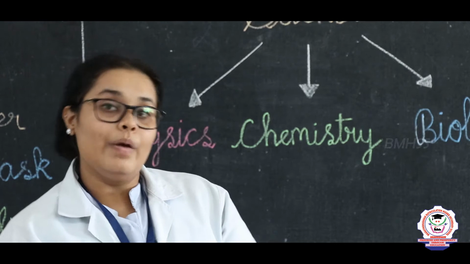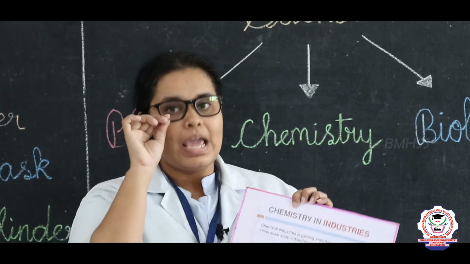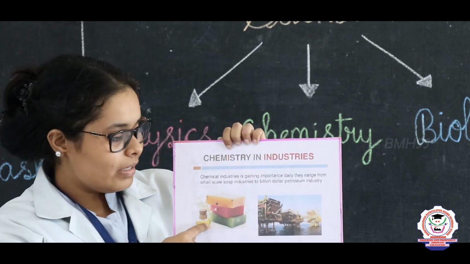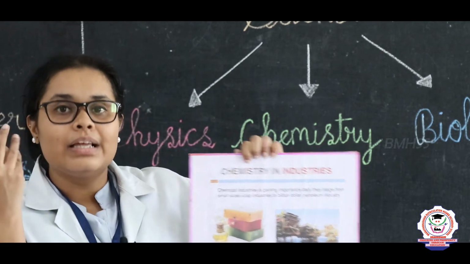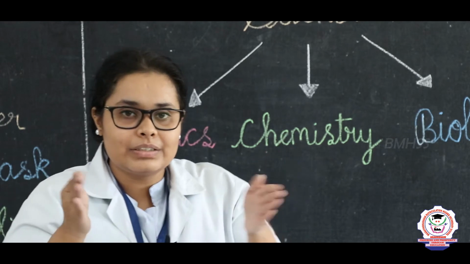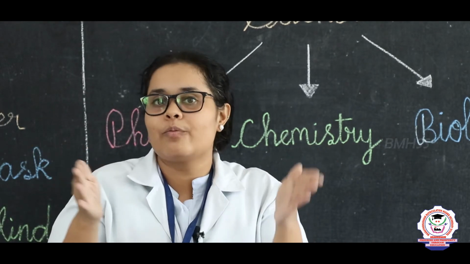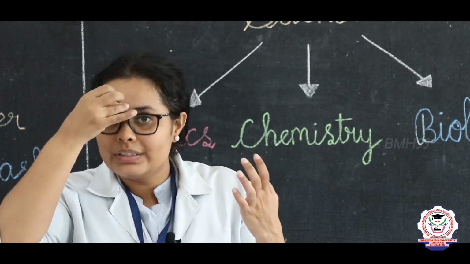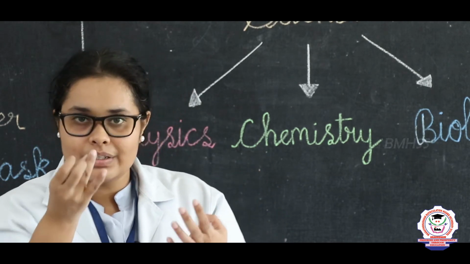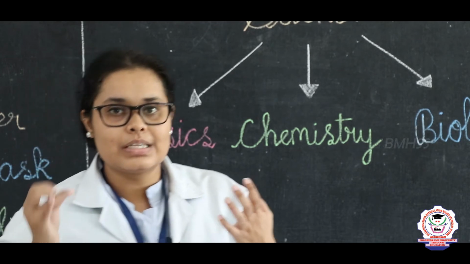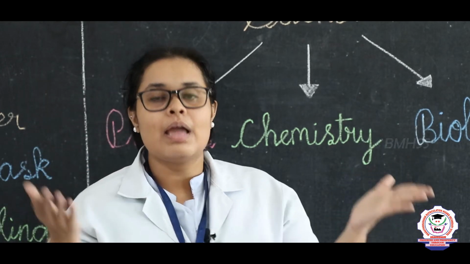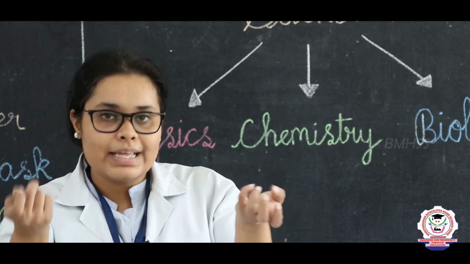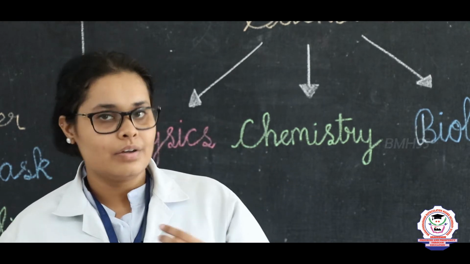After that, where is chemistry used majorly? Chemistry is used in industries. In the small scale industries, that is small village type where they are manufacturing new things like soap or they are making bindi, kajal, everything is made up of chemicals. And bigger industries like petroleum industry, refinery, textile. What is textile? Textile is nothing but the clothing, right students?